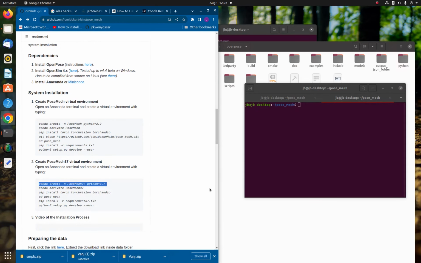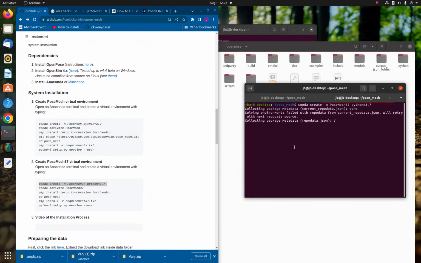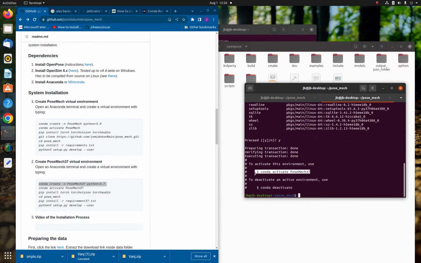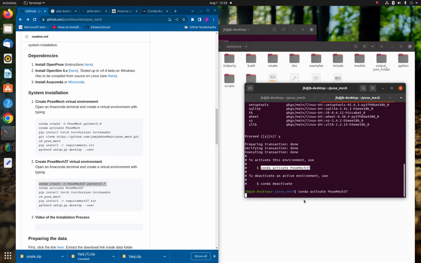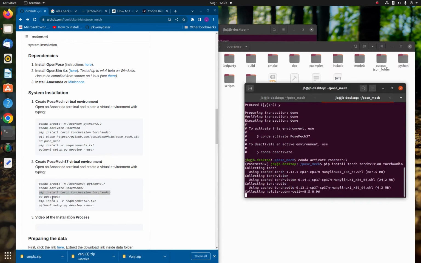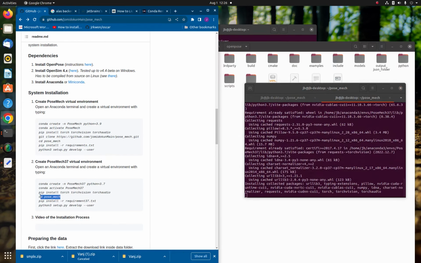Now we need to check for Anaconda if Conda is already part of our system. To do that, we're just going to check by using a common Conda command, which is conda env list.